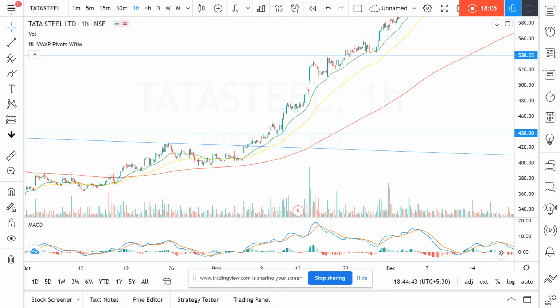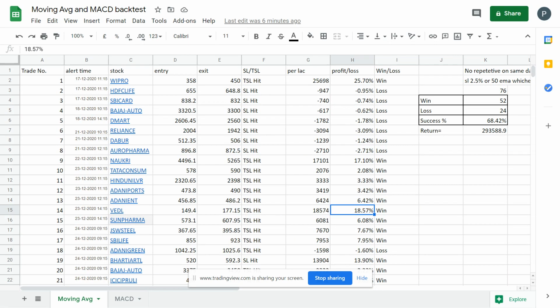Even in a moderately bullish market, you are getting almost how much profit. An investment of 1 lakh has turned into almost 3 lakhs, so it is around 3x return, when the benchmark index has given you 7%, I think, from December 17th to January 17th. It is around, let's say, 15%.